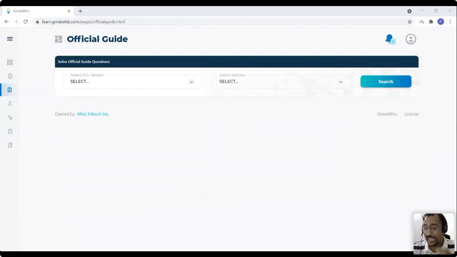Now, official guide questions are copyright of GMAT. We cannot show them on our platform, definitely. You have to definitely buy a book. So if you are on this page, you can only use this if you have an official guide version.